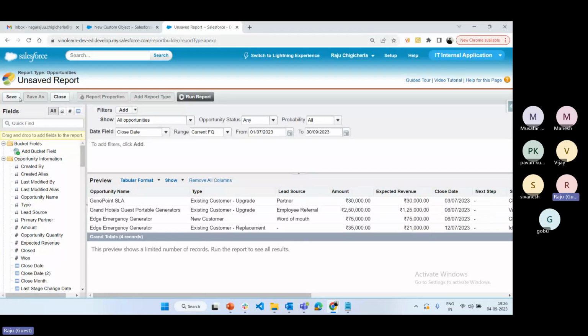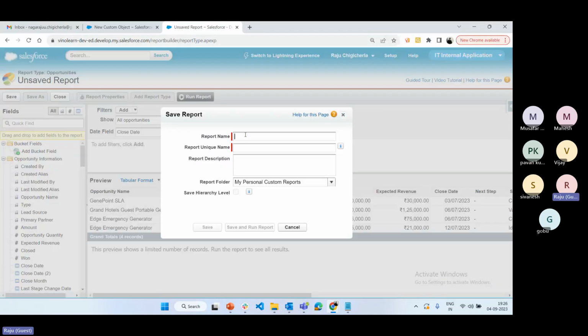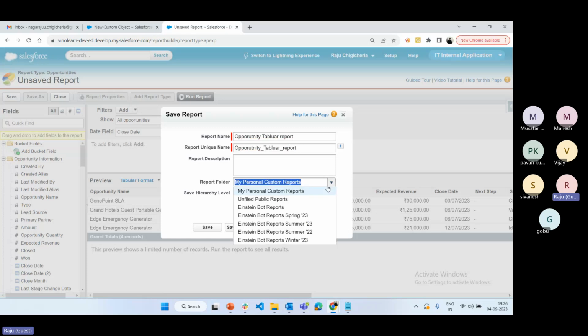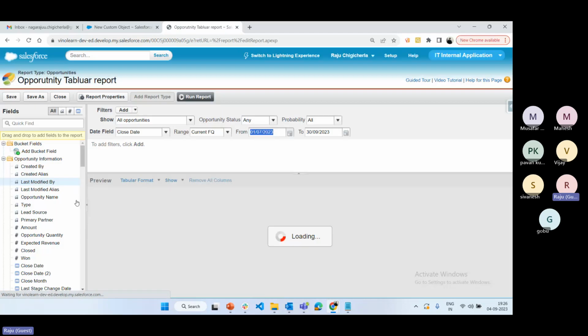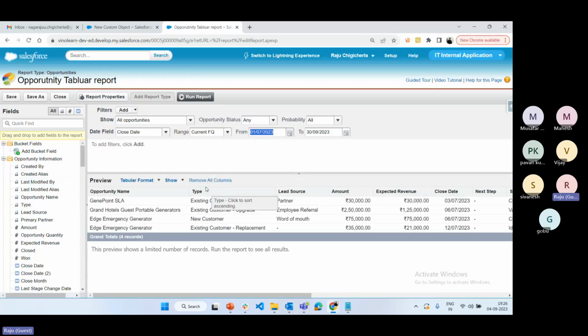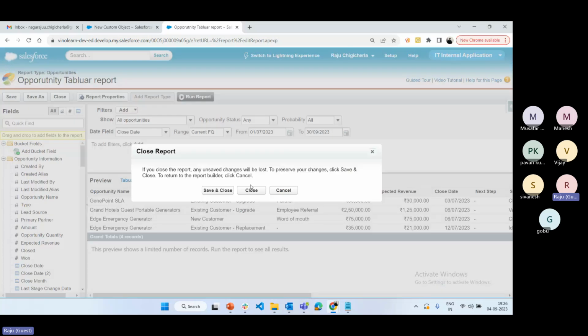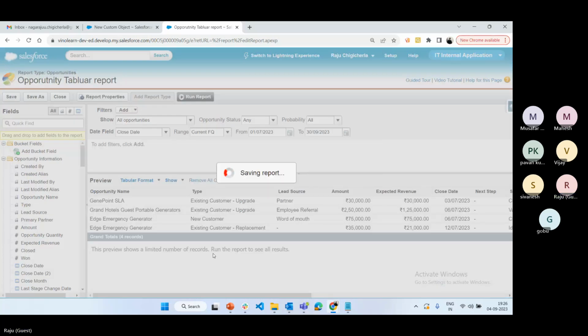Suppose I'm going to save the opportunity tabular report in unified public reports. As of now, save. Once you save, the report is saved into the database. If you close this, it will close the report builder. Save and close.